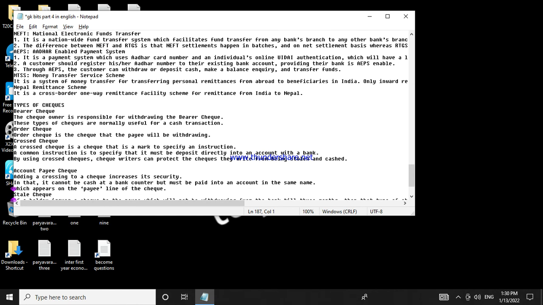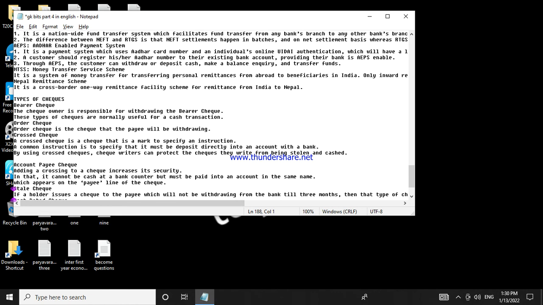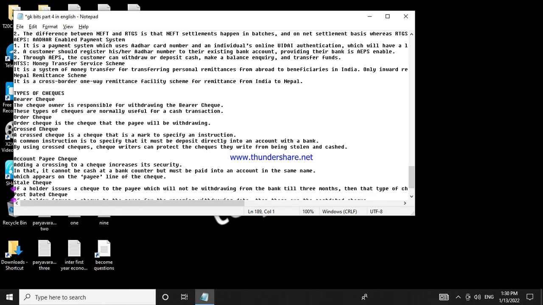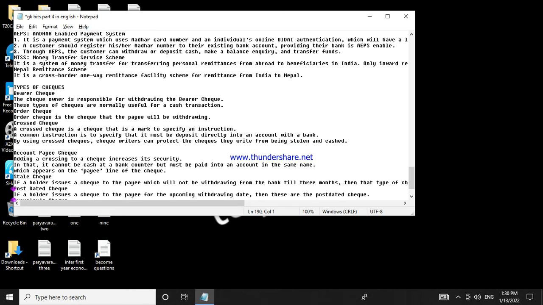Stale check. If a holder issues a check to the payee which is not withdrawn from the bank for 3 months, then that type of check is a stale check. Post-dated check. If a holder issues a check to the payee for an upcoming withdrawing date, then these are post-dated checks.